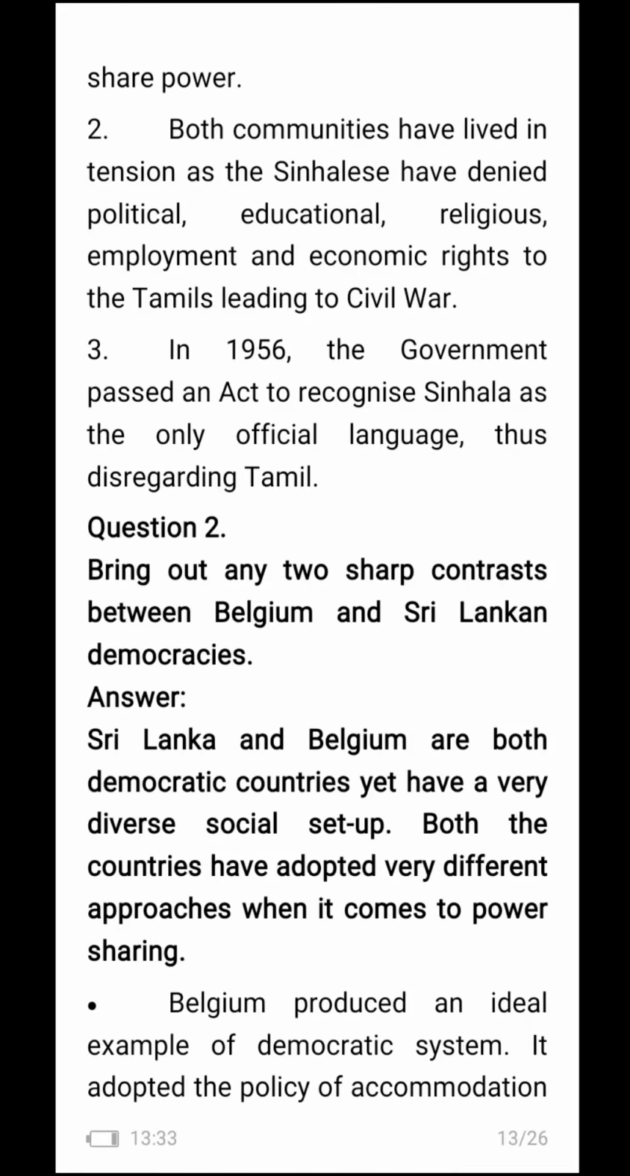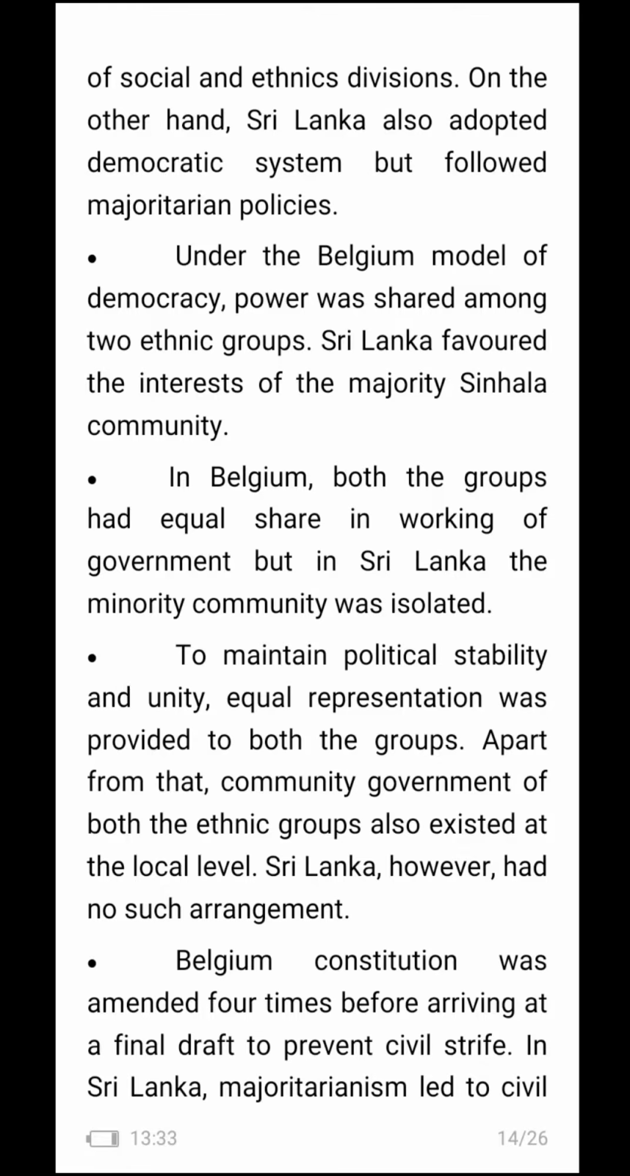When it comes to power sharing, Belgium produced an ideal example of democratic system. It adopted the policy of accommodation of social and ethnic divisions. On the other hand, Sri Lanka also adopted democratic system but followed majoritarian policies. Under the Belgian model of democracy, power was shared among two ethnic groups. Sri Lanka favored the interests of the majority Sinhala community.